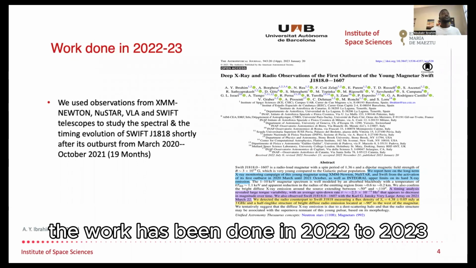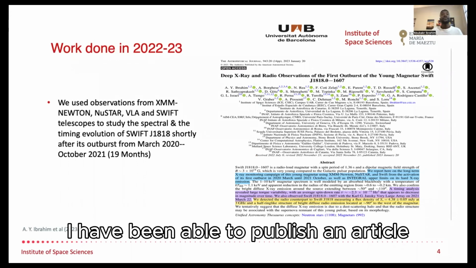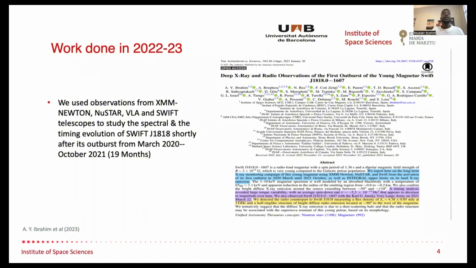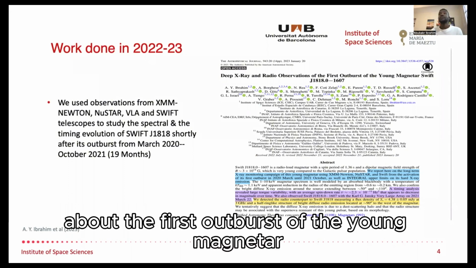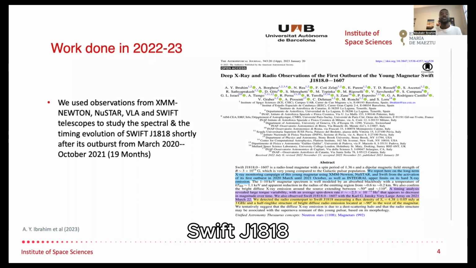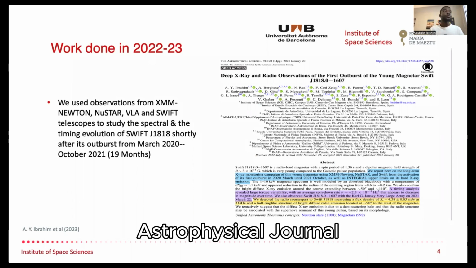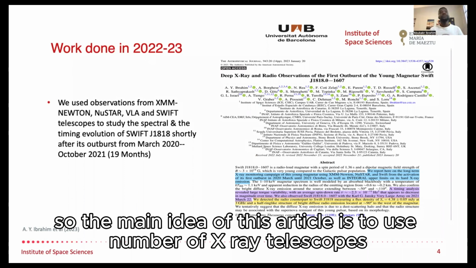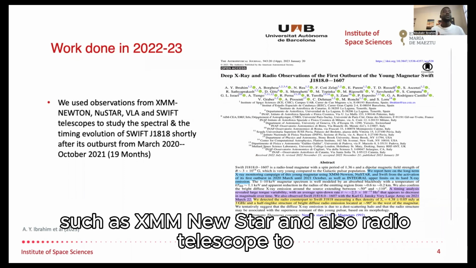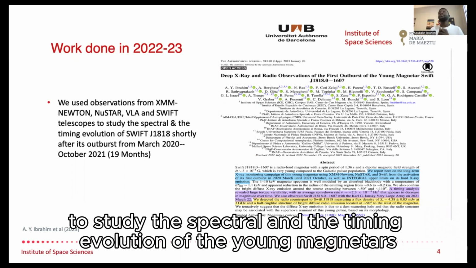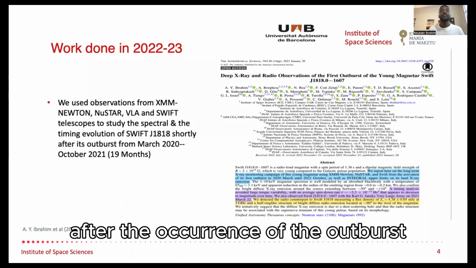The work was done in 2022 to 2023. I have been able to publish an article about the first outburst of the young magnetar SGR J1918 in the Astrophysical Journal. The main idea of this article is to use a number of X-ray telescopes, such as XMM, and also radio telescopes to study the spectral and timing evolution of the young magnetar after the occurrence of the outburst.